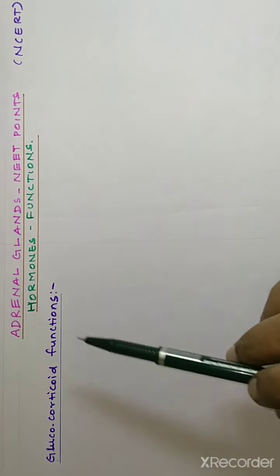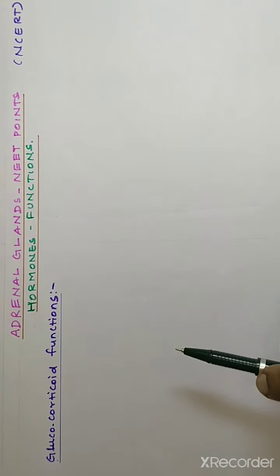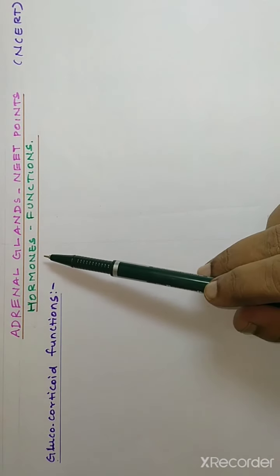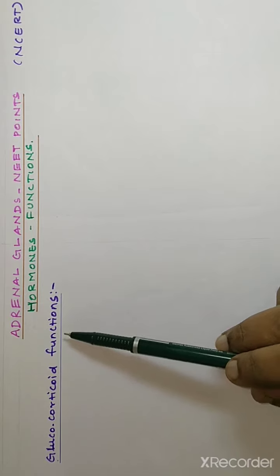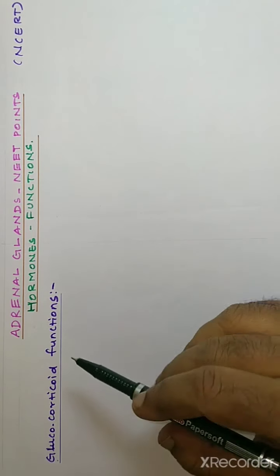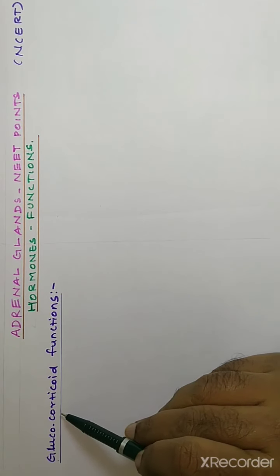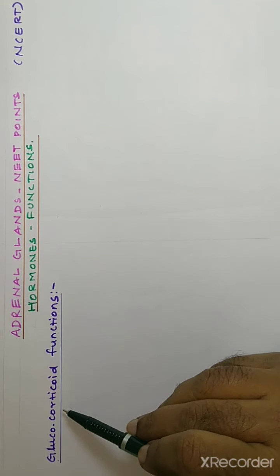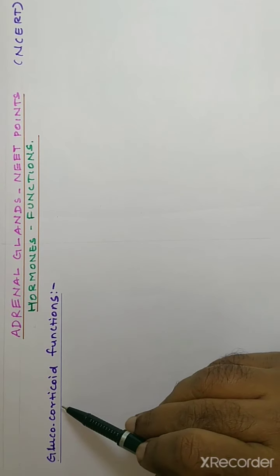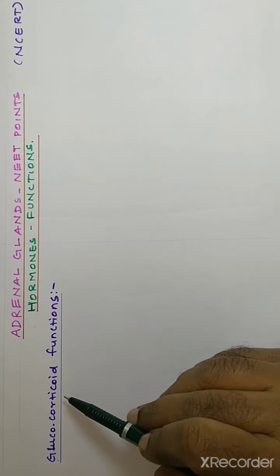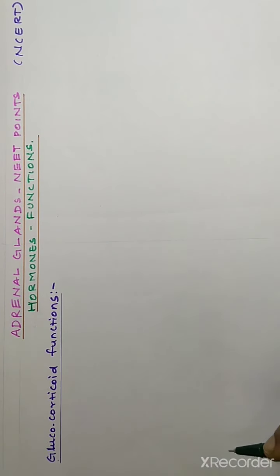Now we are going to discuss the hormonal functions of the adrenal gland. We already discussed that the adrenal gland secretes glucocorticoid hormones. First, let us discuss the function of glucocorticoid hormones. Glucocorticoids are the group of hormones responsible for carbohydrate metabolism, secreted by the cortex region of the adrenal gland. That we have already discussed. Let's come to the function of glucocorticoid.